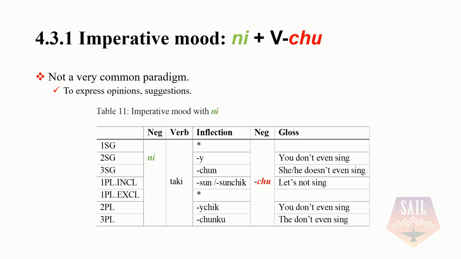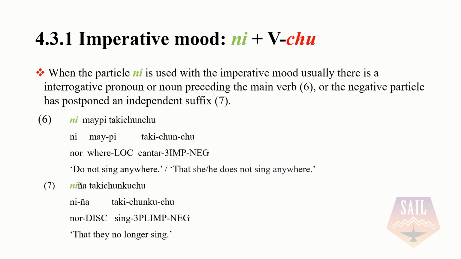Finally, we have the imperative mood with the negative particle ni. This is not a very common paradigm, but when it happens, the inflection markers are the ones shown in table 11. Ni is not a common paradigm because it requires extra words. If it is used in the imperative mood, it usually has an interrogative pronoun or a noun preceding the main verb, or the negative suffix chu is postponed to an independent suffix, like in examples 6 and 7.